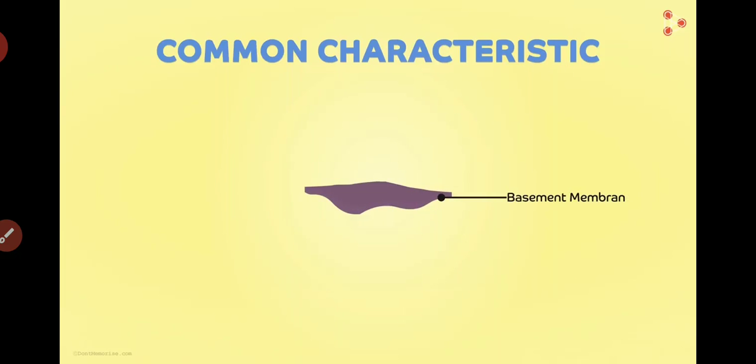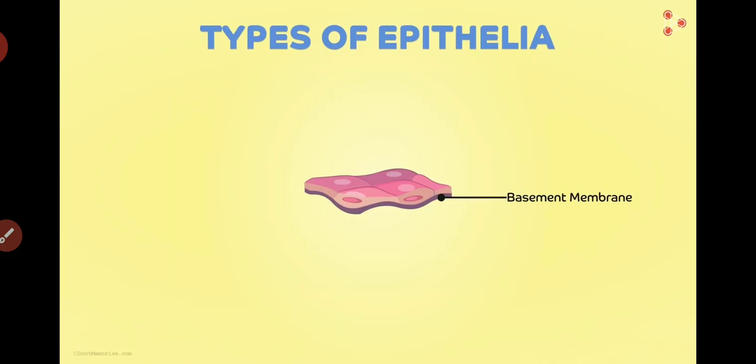This is called the basement membrane. The basement membrane, apart from supporting, helps to hold the cells together in a single straight line to form a uniform and consistent layer.